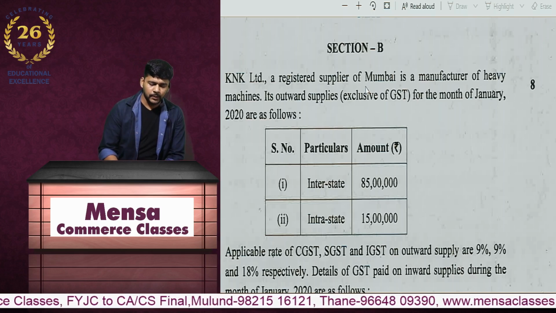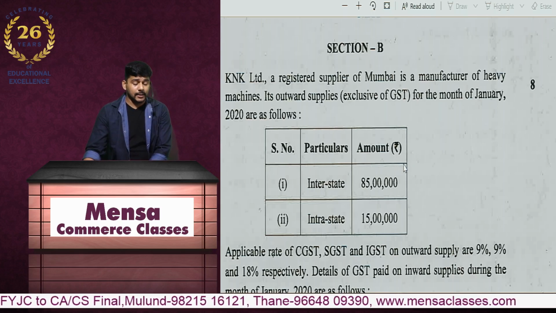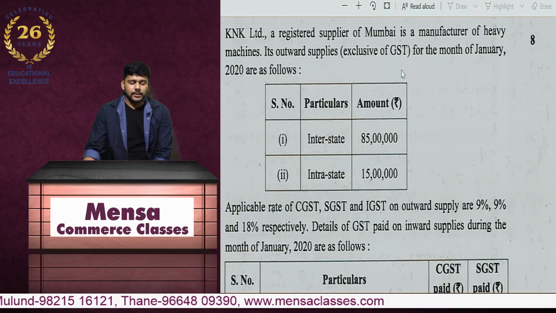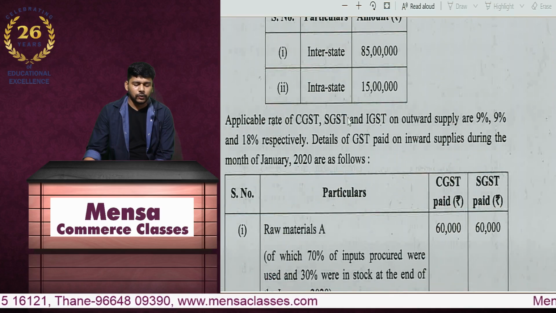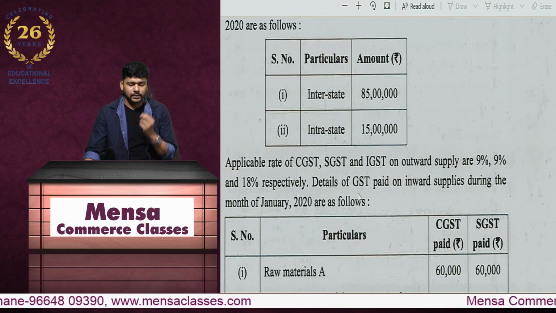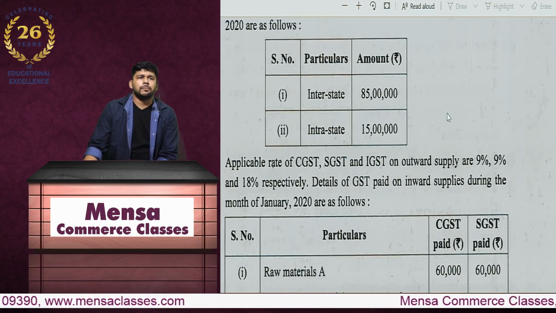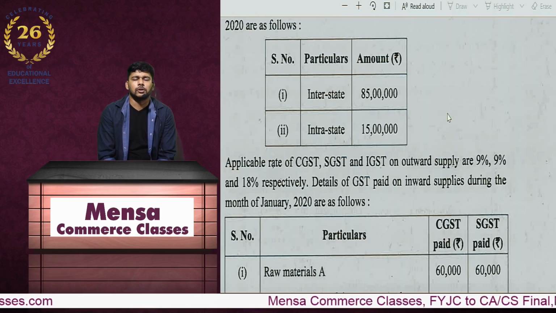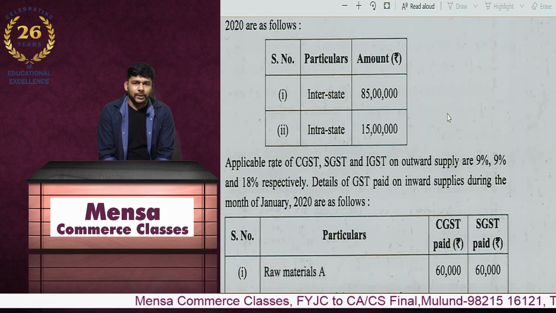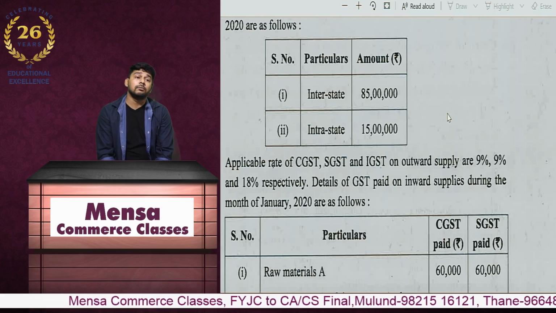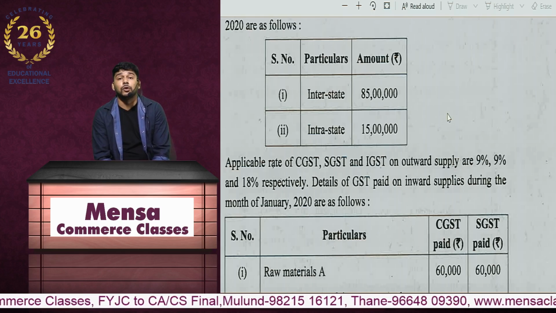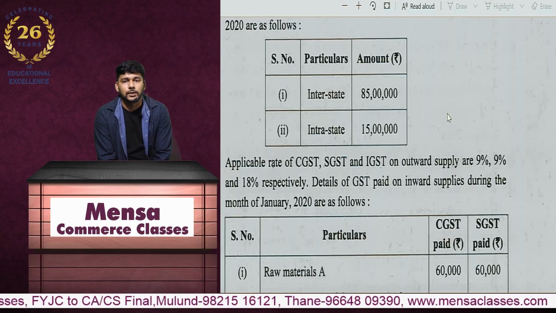So here it goes. The first one was K&K, a registered supplier of Mumbai, a manufacturer of heavy machines. Its outward supply, exclusive of GST, for the month of 2020 is as follows: interstate was 85 lakhs, intrastate was 15 lakhs. Precisely, this question was about determination of tax liability with respect to the outward supplies, the provisions of input tax credit, and most importantly the restrictions of rule 36(4), for the non-appearance of invoice in GSTR 2A.